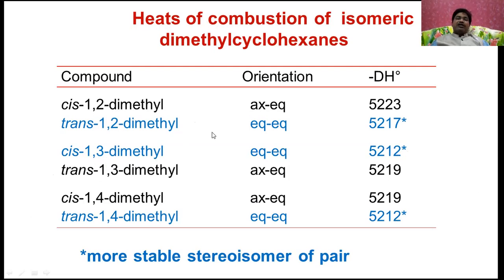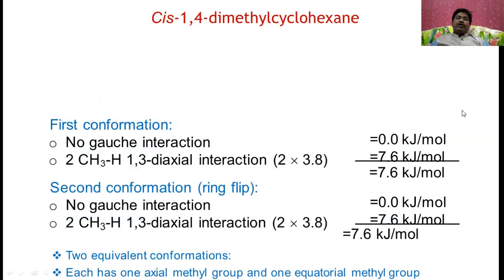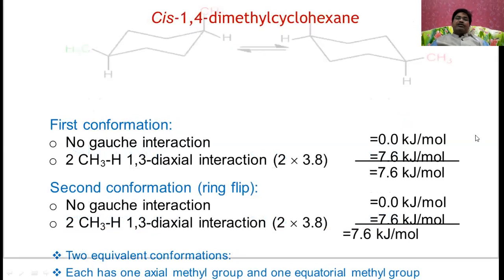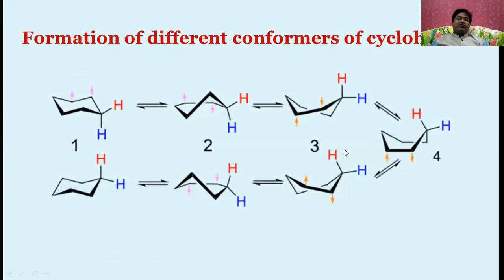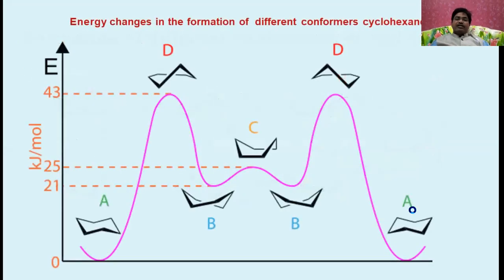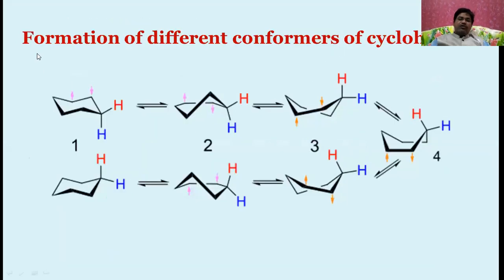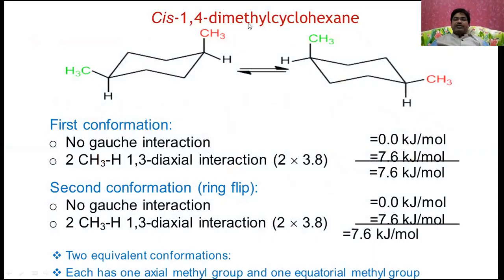This is how stability is expressed in terms of the heat of combustion. Now, this is going to be the 1,4-dimethyl case. The first conformation is 7.6 and the second conformation is also 7.6. That's why that is going to be the more stable form.